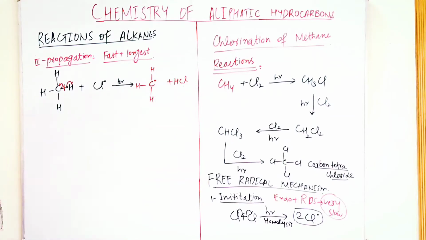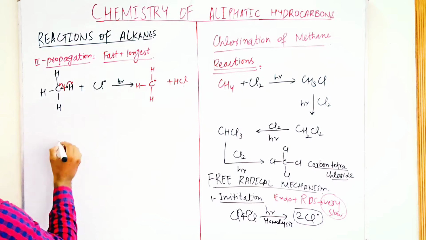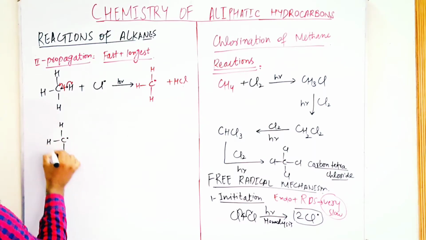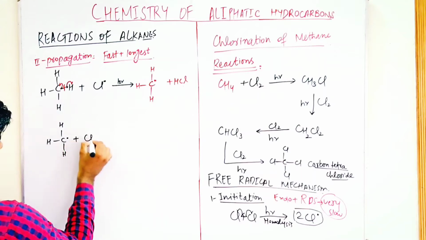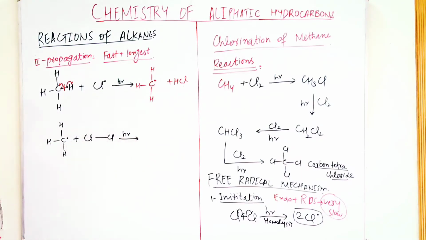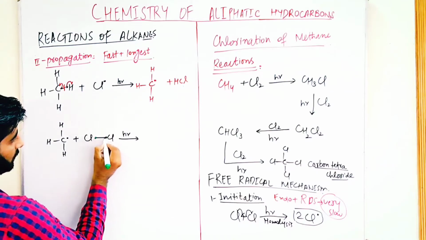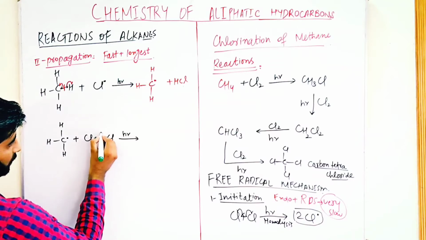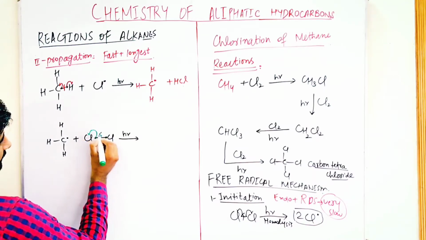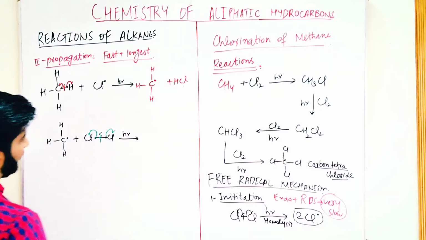In the next step, this methyl free radical reacts with chlorine. So free radicals are present, homolysis takes place. One free radical here, second free radical here.